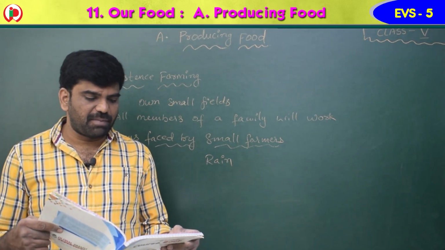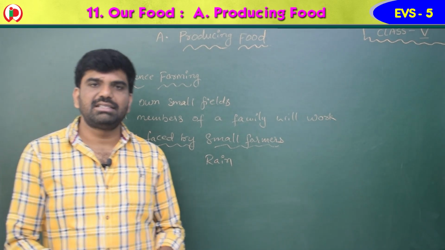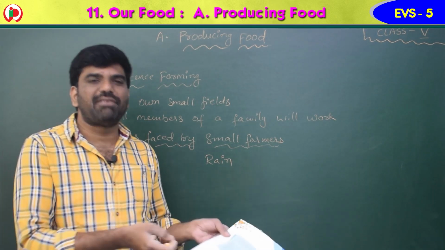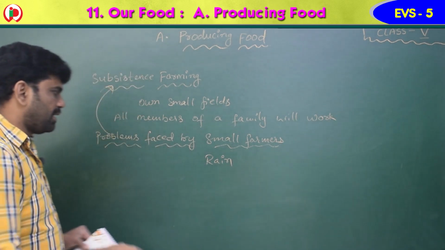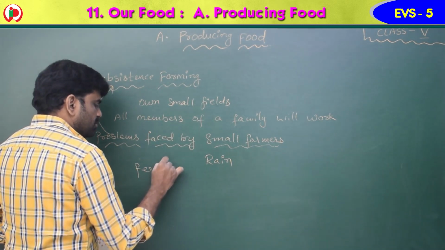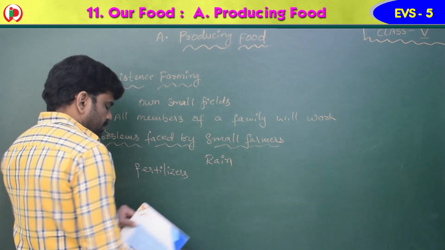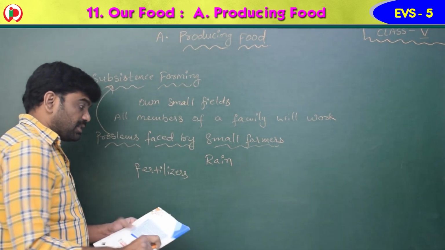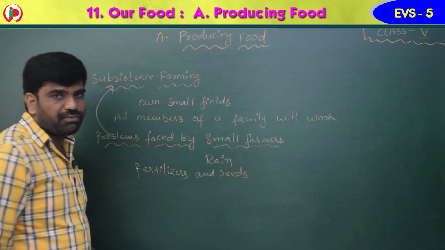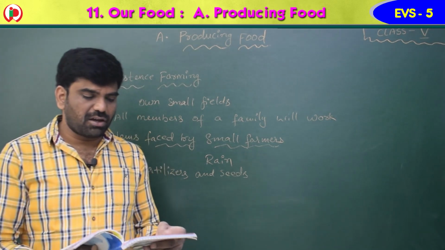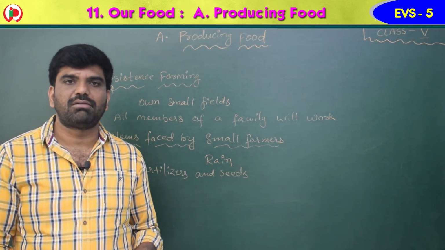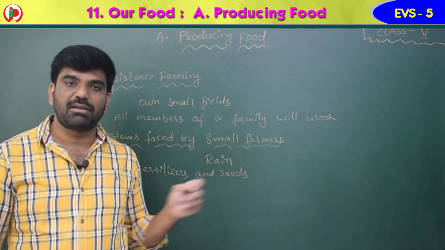They do not have enough money, so they borrow money to buy seeds and fertilizers. Usually these are small farmers, they have a small field, they don't have enough money. So they borrow money to buy fertilizers and seeds also. Why do they borrow, children? Because they don't have enough money. But if the crop does not grow because of excessive rain or no rain, they are unable to repay the loan. So this is how they are facing the problem.